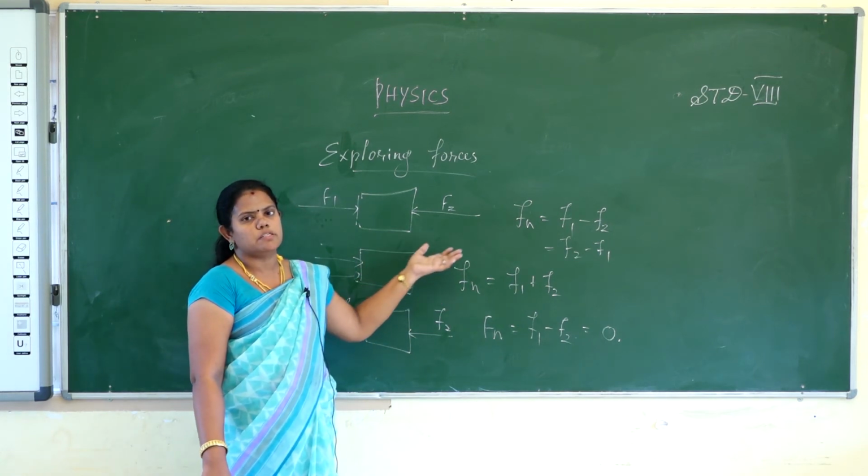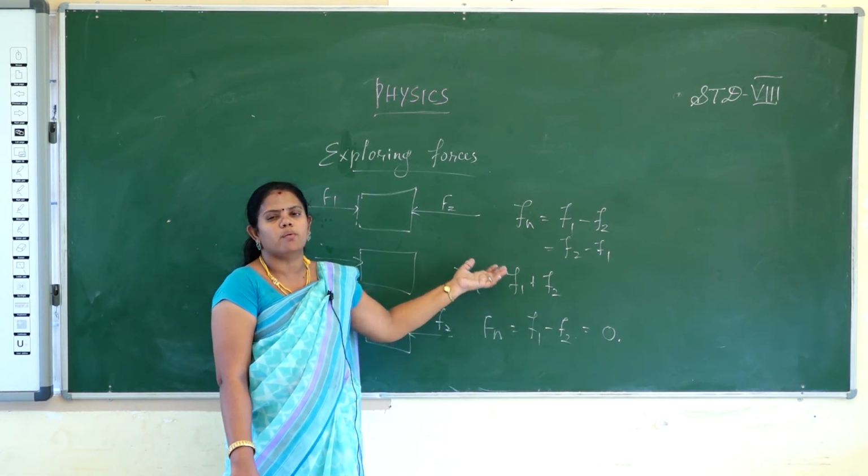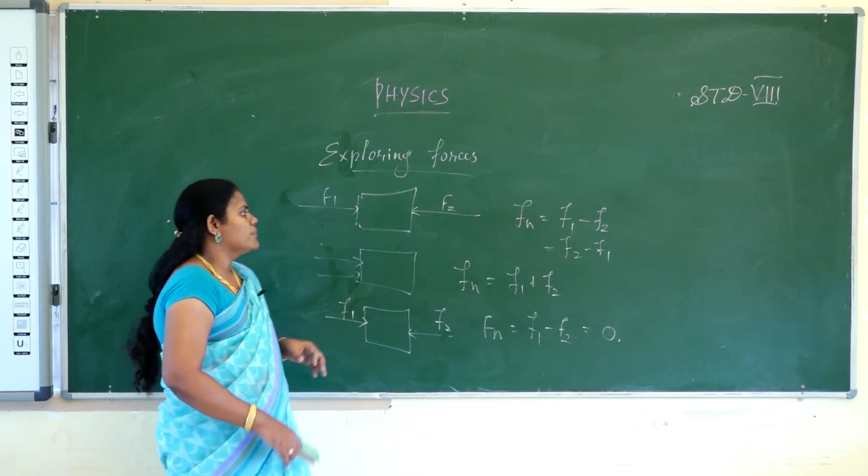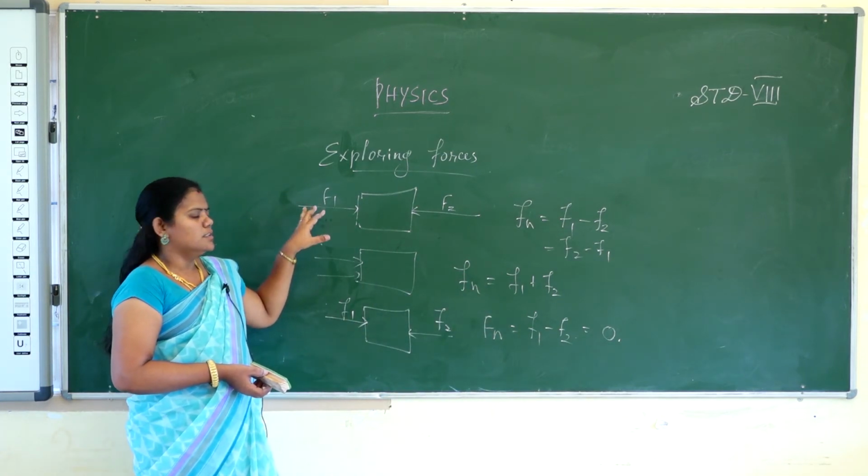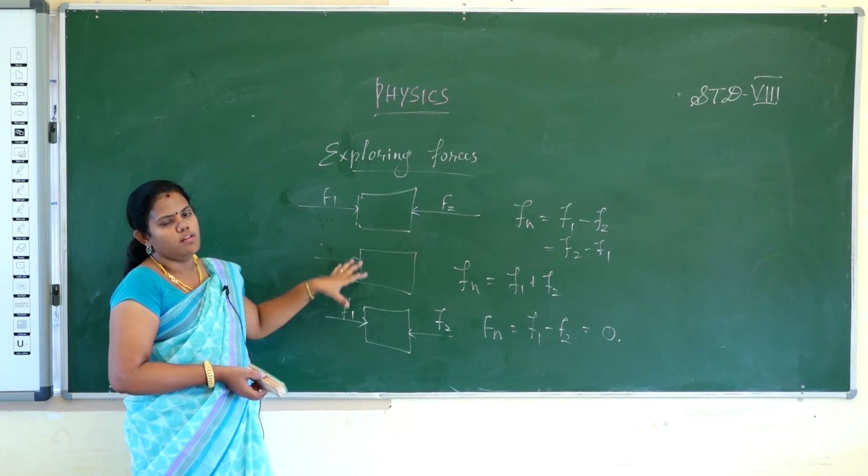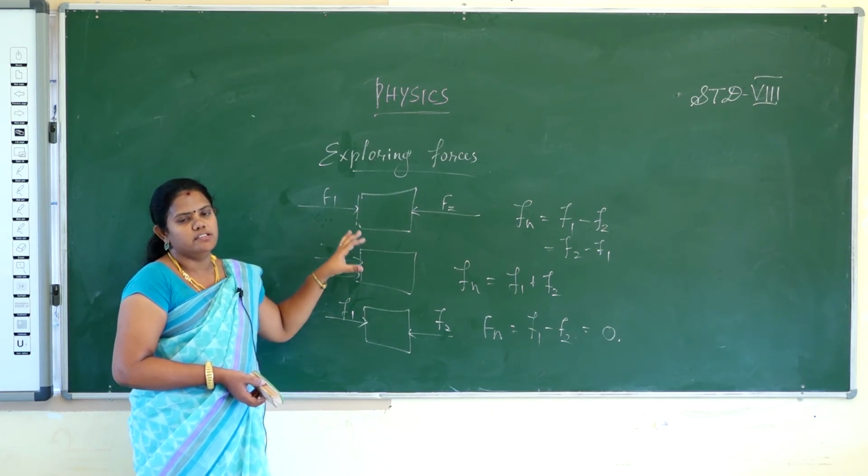You have to solve exploring forces and calculate the net forces for all. Carefully note down all the points and read thoroughly.